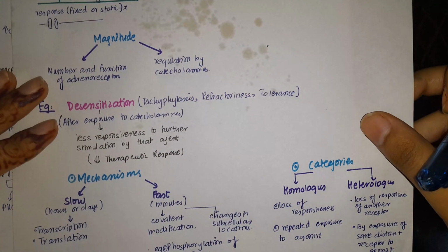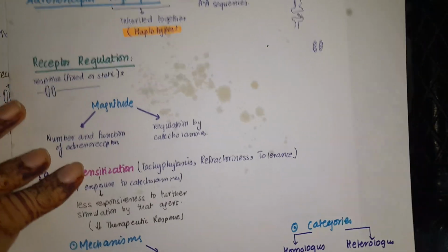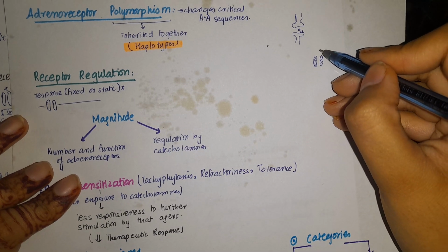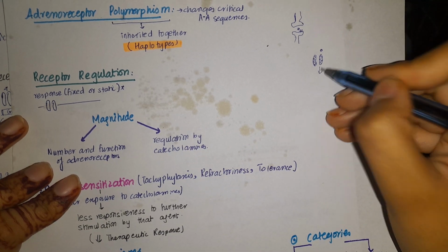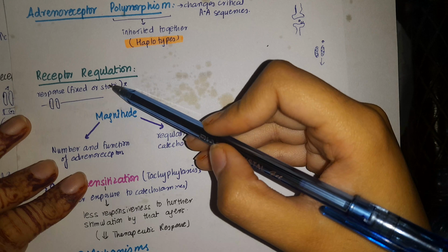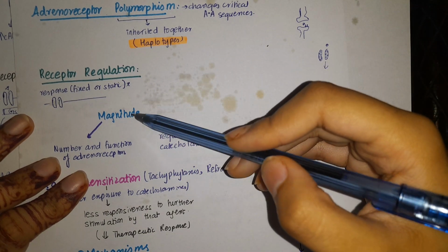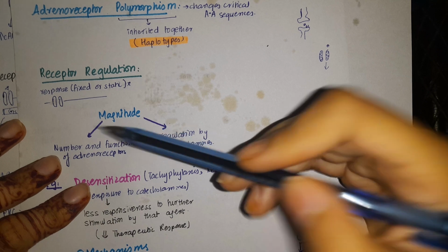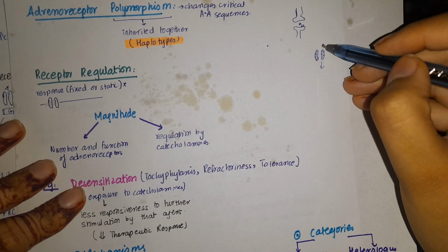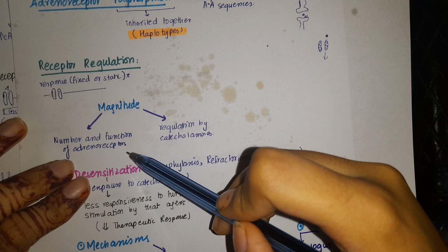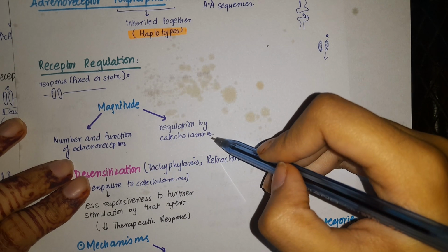So what is receptor regulation? Whenever norepinephrine comes to this receptor, it will produce a response, and this response is not fixed or static. Rather, the magnitude of the response produced due to the coming of norepinephrine depends upon the number and function of the adrenoreceptors and regulation by catecholamines.